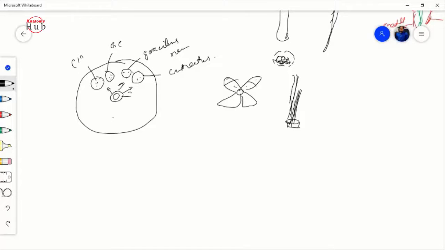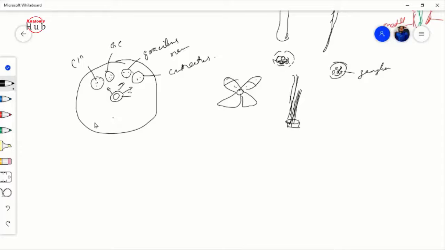But if this collection of cell bodies is outside the CNS and is covered by the white matter, then it will be known as your ganglion. Okay, this is the difference. The structures are the same, but here we say it is the nucleus because it is inside the central nervous system, and here you will find it is the ganglion because it is present outside the CNS, right? So this is your story of the alar plate.